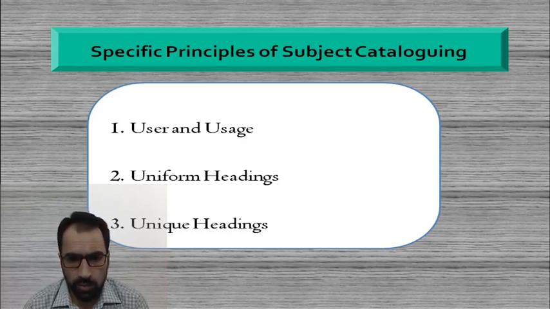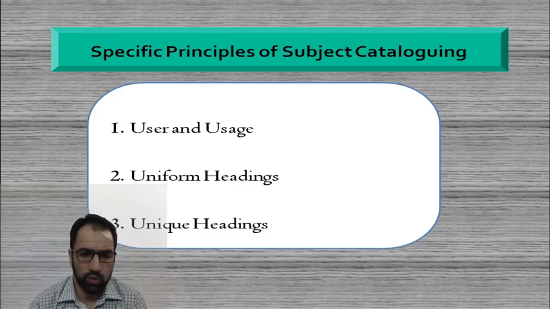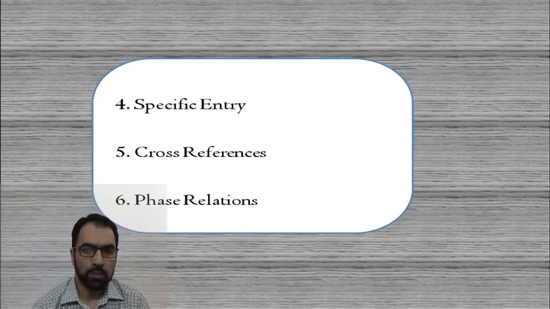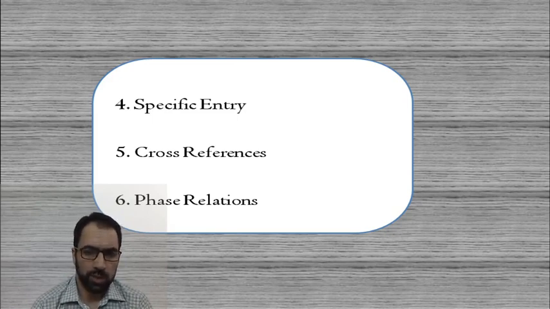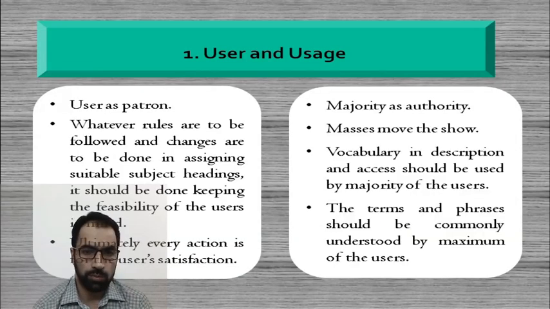Then second is uniform headings, the third is unique headings, and then specific entry, cross references, and the last, which we will be discussing, is the phase relationships. So these 6 specific principles are what we will discuss in this video, so that you can understand the overall specific guidelines in subject cataloging. Let us discuss these one by one.